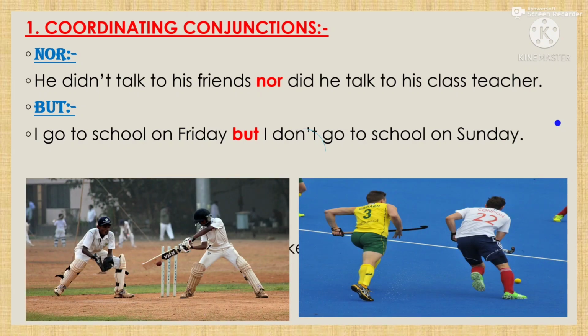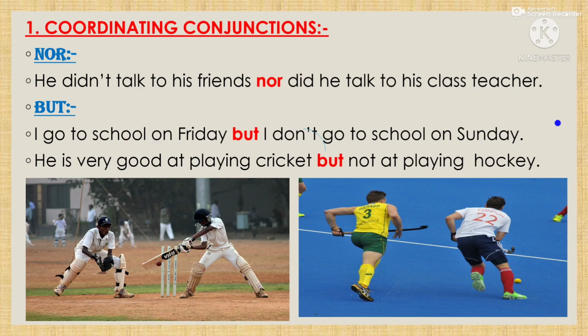So the next sentence we can make: he is very good at playing cricket but not at playing hockey. That means but is used to join two sentences which are opposite of each other. That means they differ. He is very good at playing cricket but he is not very good in hockey. So we can join the two sentences by using the conjunction but: he is very good at playing cricket but not at playing hockey.